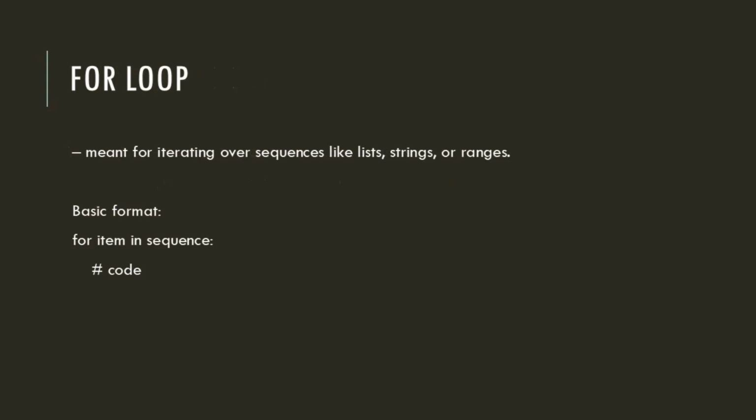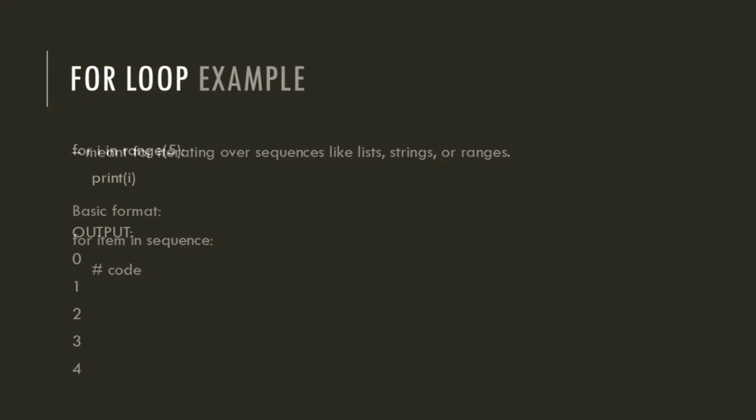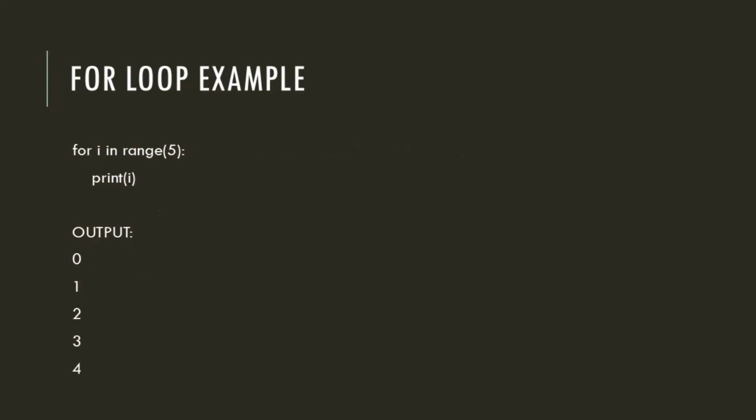The for loop, meant for iterating over sequences. The for loop is used to iterate through sequences like lists, strings or ranges. Basic format, for item in sequence, code. Example, for i in range 5, print i. This prints 0, 1, 2, 3, 4. Here range 5 generates numbers from 0 to 4.